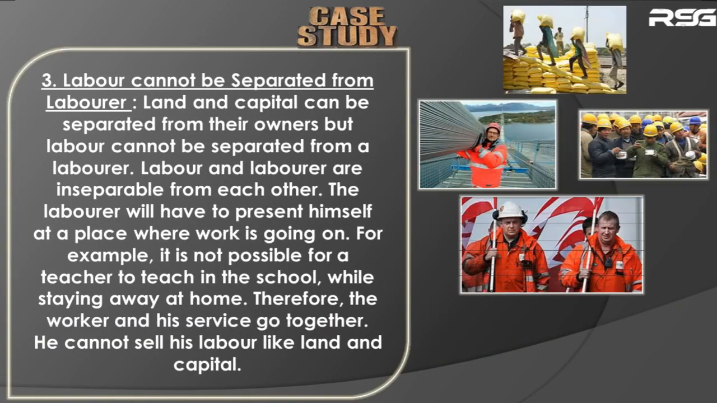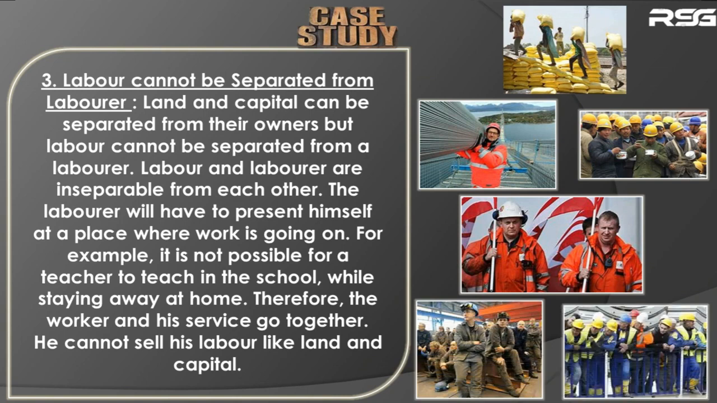See, labor cannot be separated from a laborer. Now what does this mean? See, land and capital can be separated from their owner, but labor cannot be separated. Say you have one plot of land. Now, if you sell it to someone, then what happens? Your ownership gets transferred to the person to whom you are selling, isn't it? Therefore, land can be separated from an owner. The day you sell off your land to somebody else, the ownership gets shifted, and land gets separated from the owner.